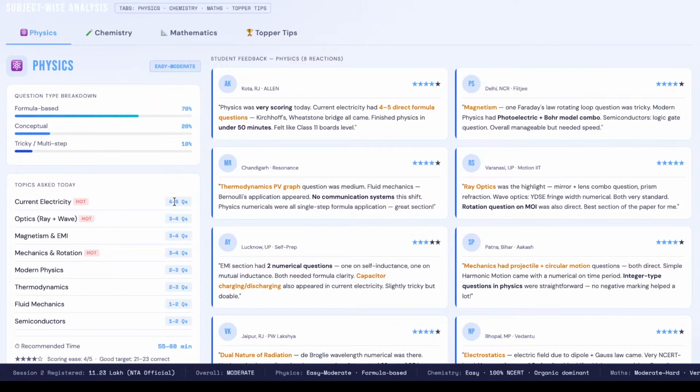As you can see, we have received some of the reactions also from the candidates. So physics was very scoring today. Current electricity had 4 to 5 direct formula based questions. Someone from Kota, Rajasthan, who has studied in LN, has said that the overall difficulty level of the question paper was easy to moderate. 4 to 5 direct formula based questions were there. Then Kirchhoff, Wheatstone Bridge, all came, meaning all types of questions were asked.